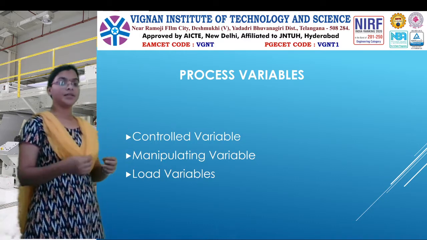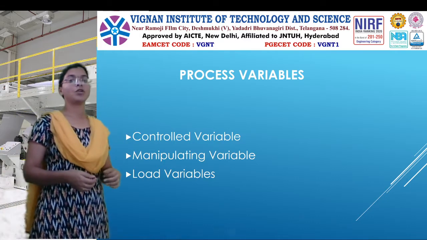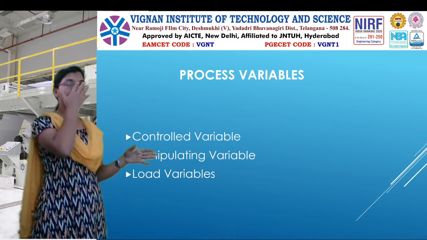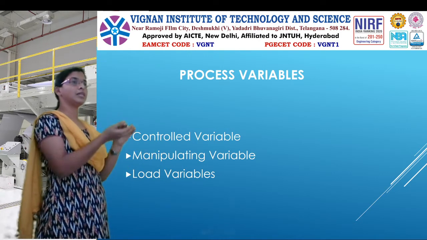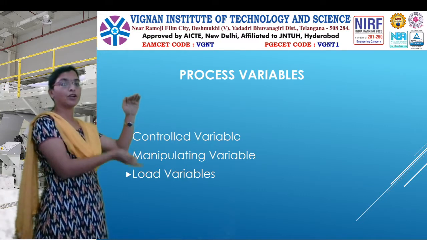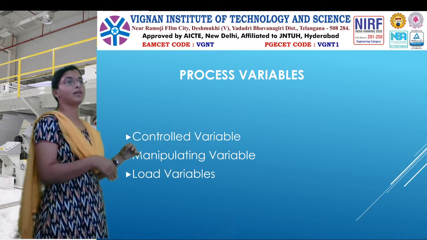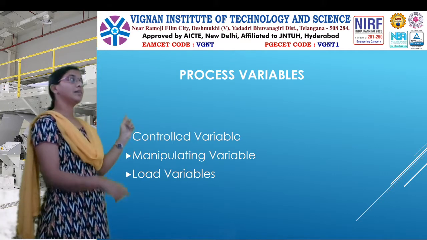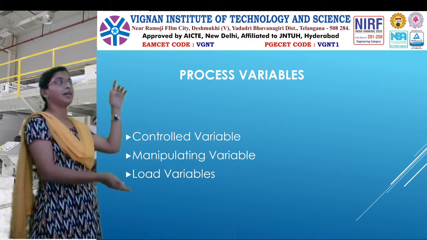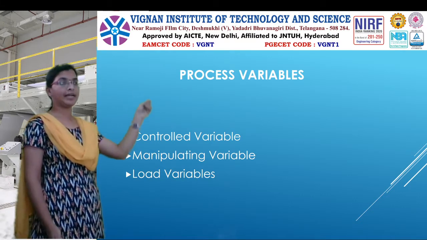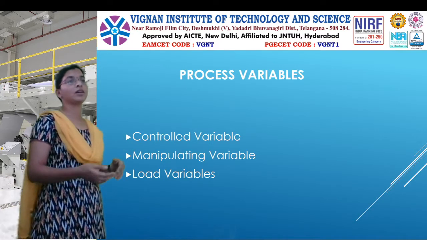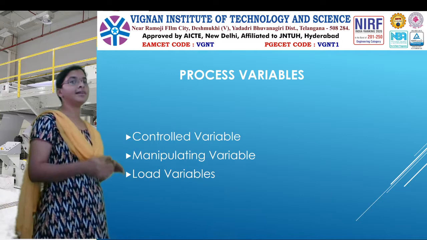Once again, in automatic control, in the second example, what is the control variable? In all three examples we are going to control the level of the tank, so that level is the control variable. In the third example, by varying the inflow rate we control the level of the tank, so the inflow rate is the manipulated variable. Other than these two, the temperature of the water, the output flow rate or the output pressure are all load variables.